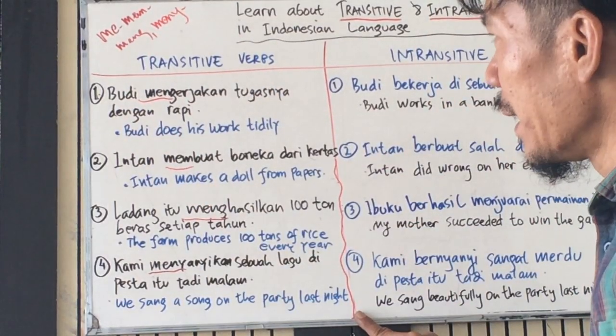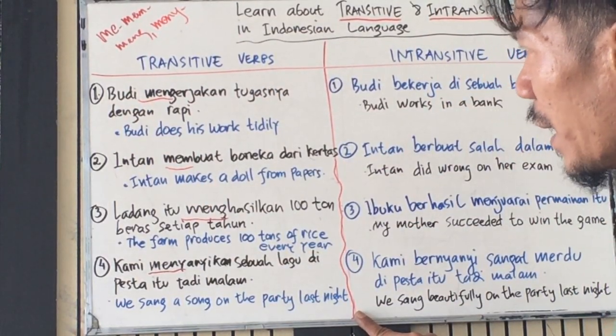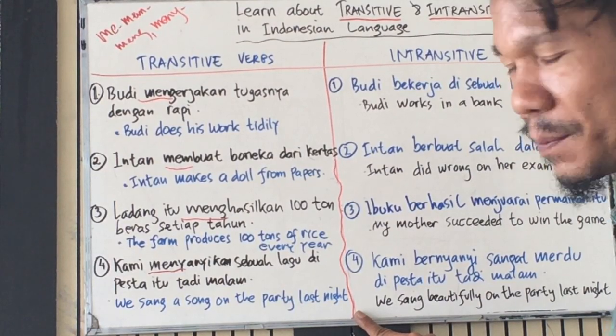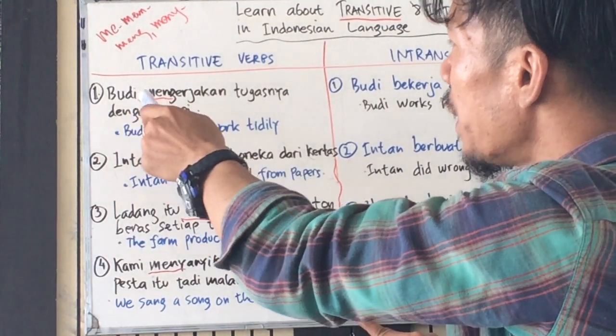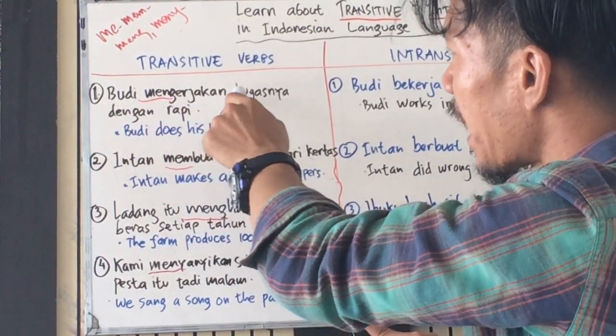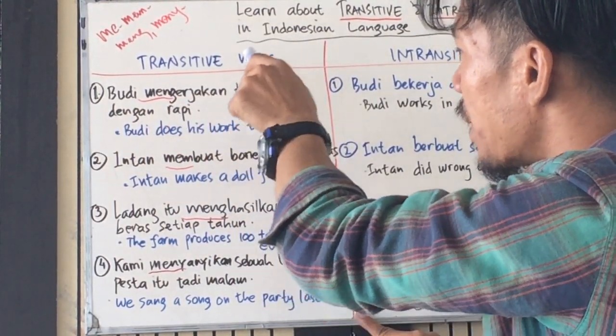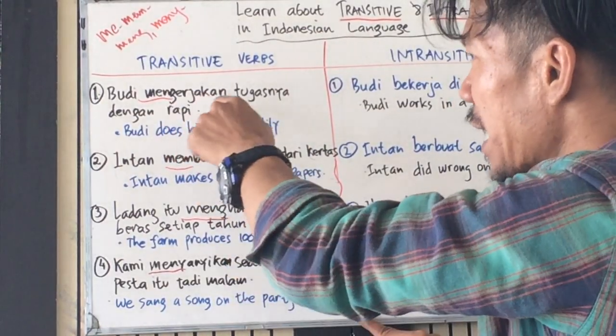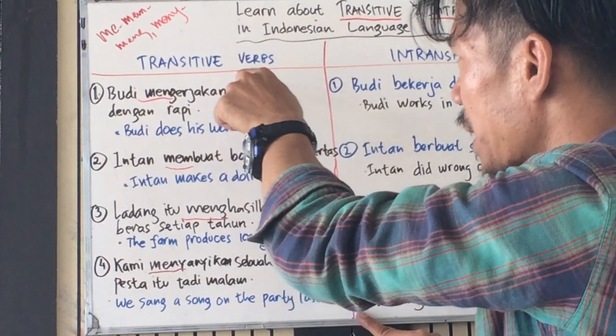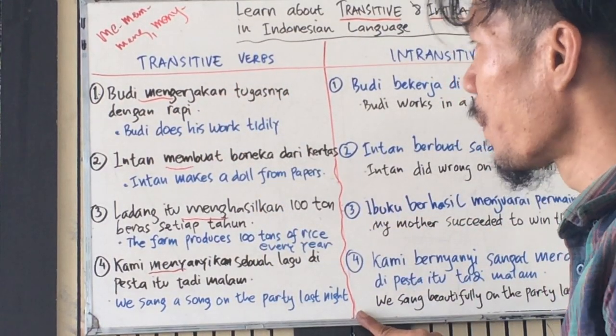It shows us that the verb is a transitive verb. Okay, Budi mengerjakan tugasnya. Mengerjakan is a transitive verb because tugasnya is an object here. So mengerjakan needs an object, and the object here is tugasnya.